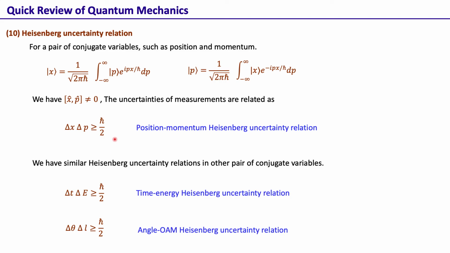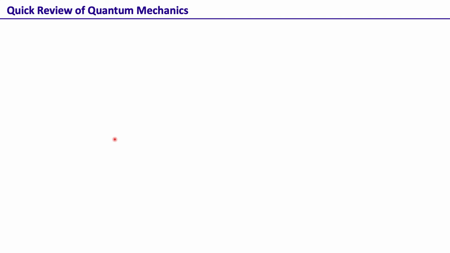Okay, so these are the basic concepts of quantum mechanics. One final concept that we now want to discuss is that of field quantization. Of course, this is like a course in itself. Some of you might have done it, but I'll just do a very quick review of field quantization.